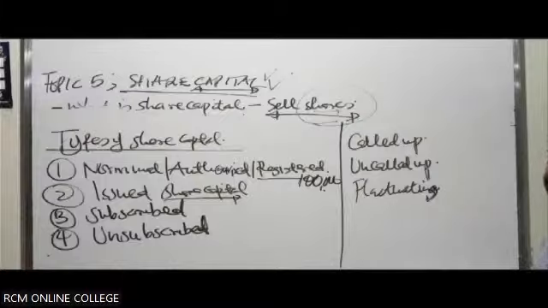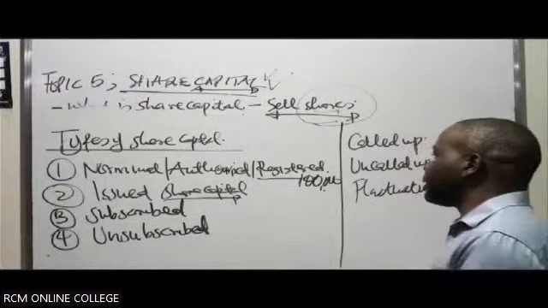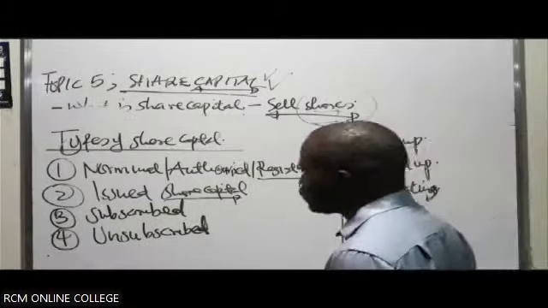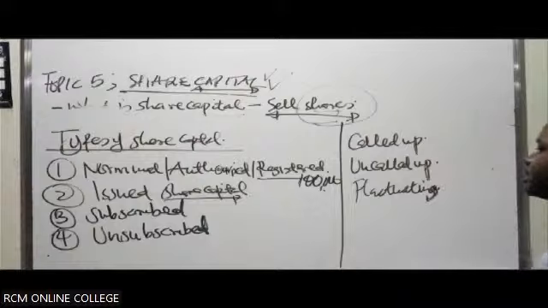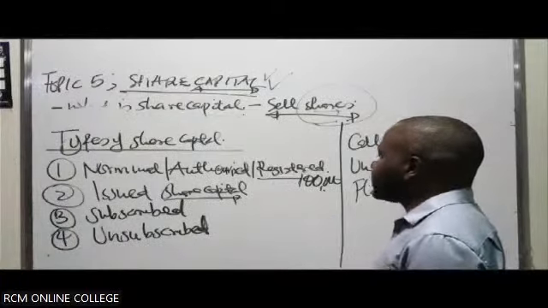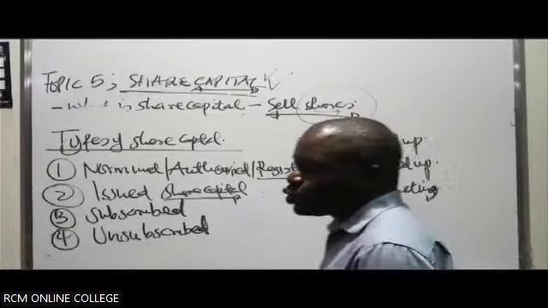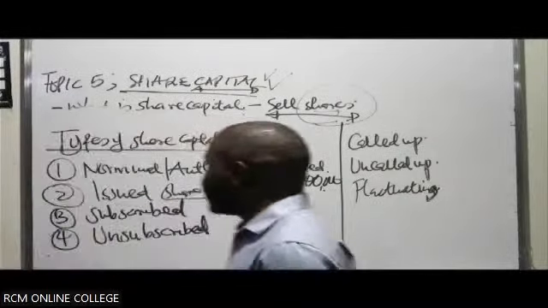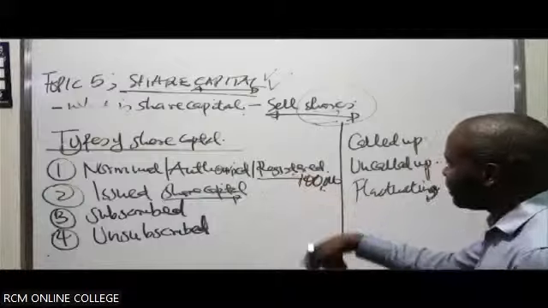So the issued share capital is part of the authorized share capital which has been issued to members of the public to apply or subscribe for allotment. What you have to take note of is that the issue will never be more than 100,000, because you can never issue what you don't have. You must issue either what you have or less, so it can be equal to or less than.